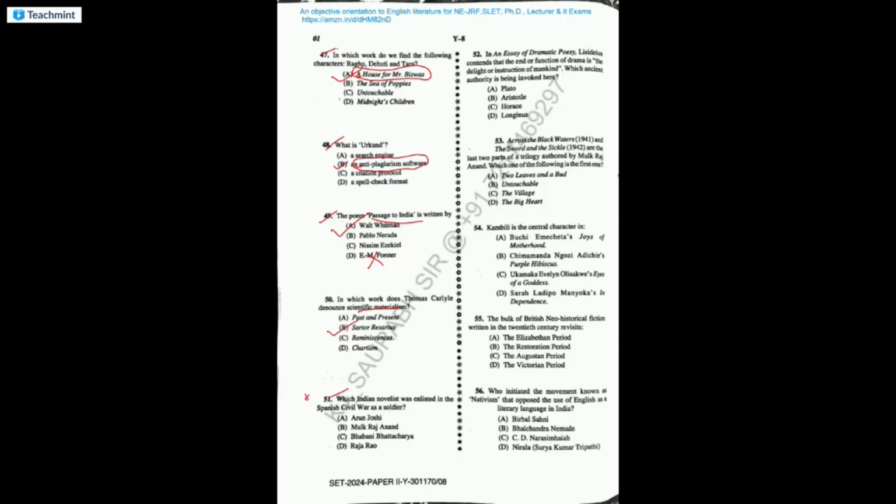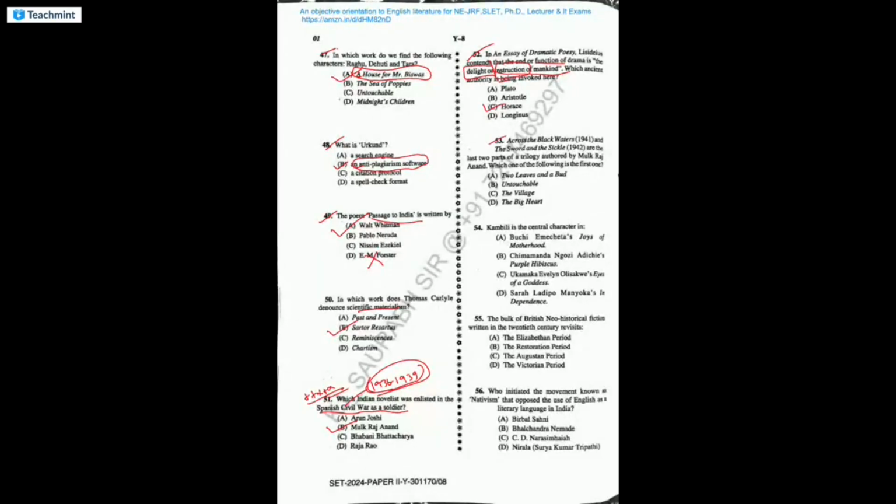Which Indian novelist was enlisted in the Spanish Civil War as a soldier? I put this as a 5-star question. The Spanish Civil War occurred from 1936 to 1939. It is called the prelude to the Second World War. And in this Spanish Civil War, Mulk Raj Anand actually was enlisted as a soldier. In An Essay of Dramatic Poesy, Lisideius contends that the end or function of drama is the delight or instruction of mankind. Which ancient authority is being invoked? We know Horace: to delight as well as to instruct. These are the two fundamental concepts of Horace.